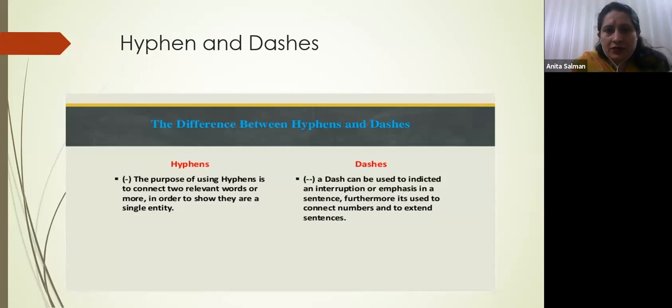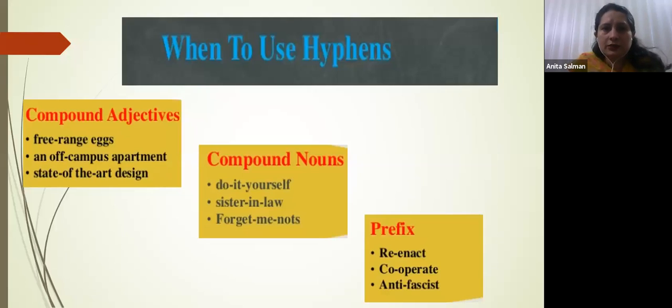But you can see here I have also tried to tell you simply when you are supposed to use hyphens. Number one, compound adjectives. You know, compound adjectives: free-range eggs, free-range has a hyphen between free and range. An off-campus apartment, right, these are adjectives.